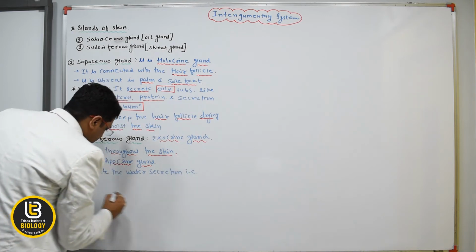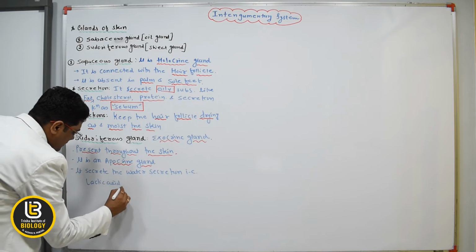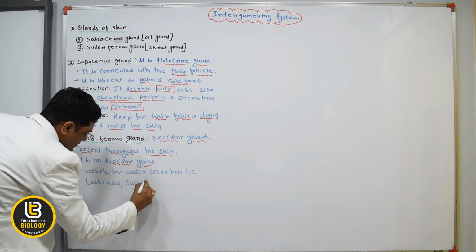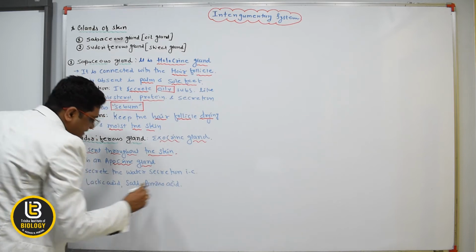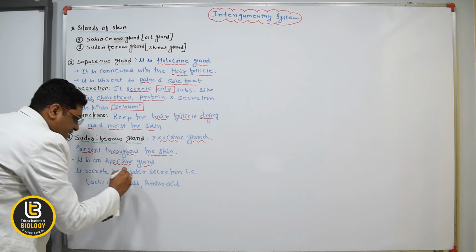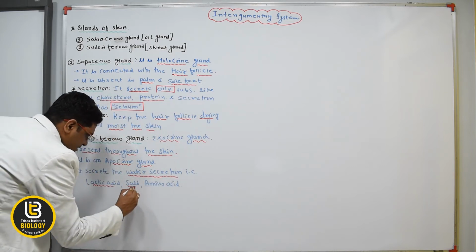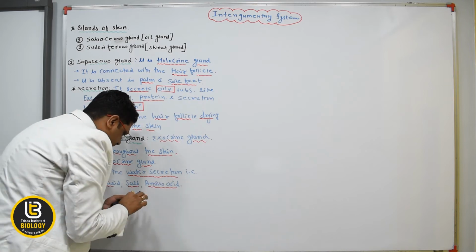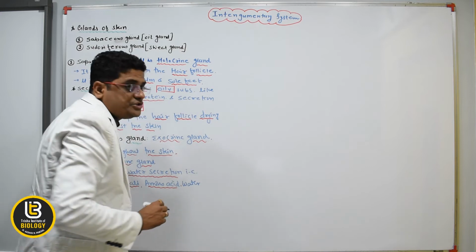For example, it secretes lactic acid, salt, amino acid, and water itself, and it is known as perspiration, beta.